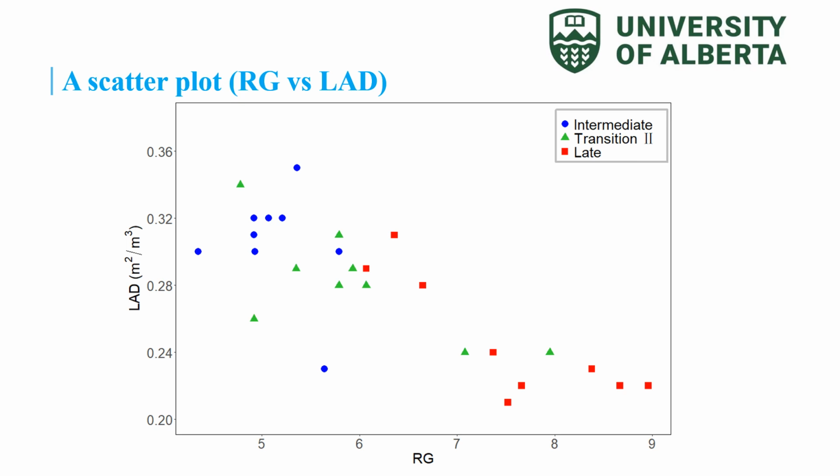This scatter plot between Rg and the leaf area density shows that there's a clear distinction between the intermediate and late stage. However, green triangles show a prominent transitional feature, which is spread among the intermediate and the late stage. This shows the dynamic and the uncertainty of transitions, as we expected. That's all about it.